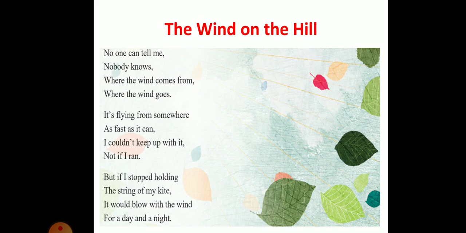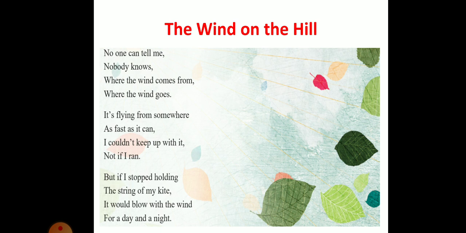Now children, the wind on the hill. No one can tell me, nobody knows where the wind comes from, where the wind goes. It's flying from somewhere as fast as it can. I couldn't keep up with it, not if I ran.